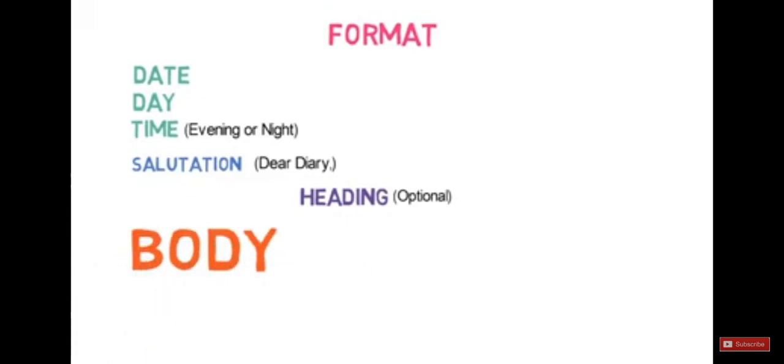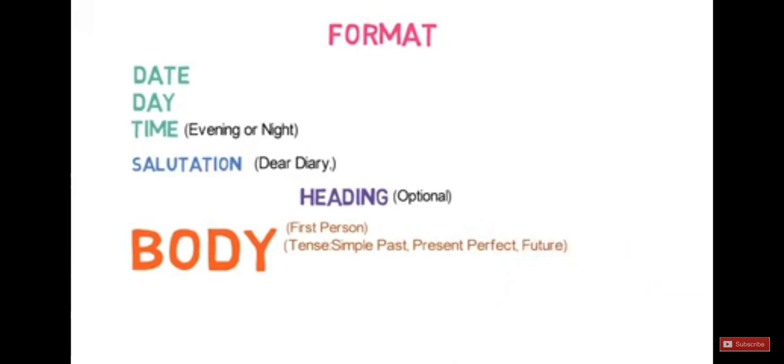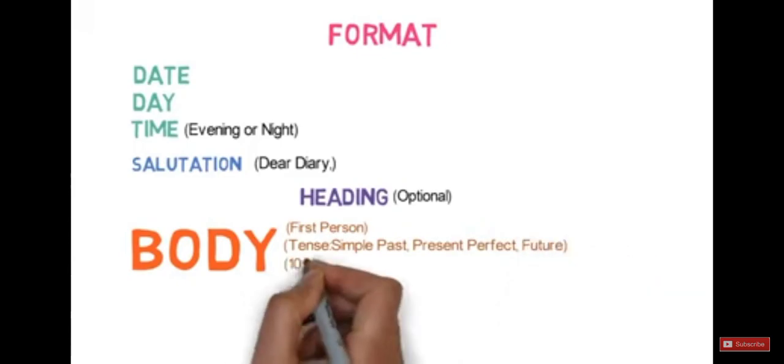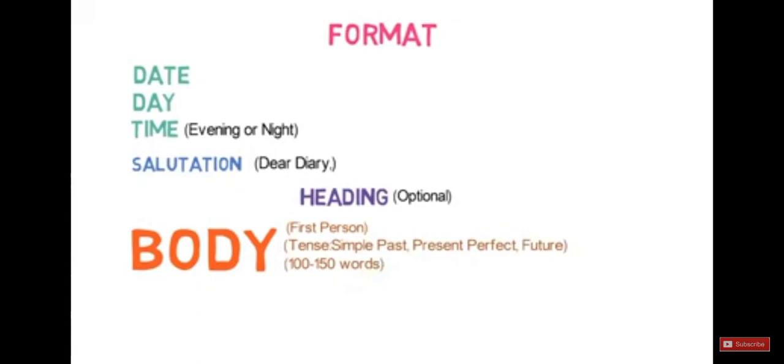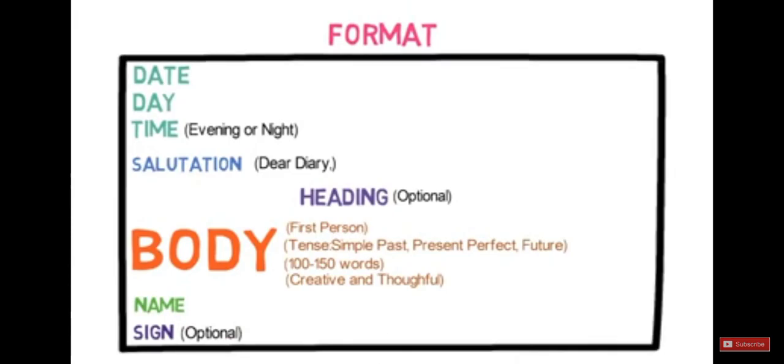The actual content that needs to be written, and it must be number 1 in first person, number 2 the tense could be simple past, present perfect or future tense, and number 3 the word limit is 100 to 150 words. Again, please take the advice from your teacher and stick to the word limit as per their guidance, and try to be more creative and thoughtful while writing the body. After your content, you need to write your name, and at last, you may add a signature. It is also optional. So, this is the whole format of diary entry.